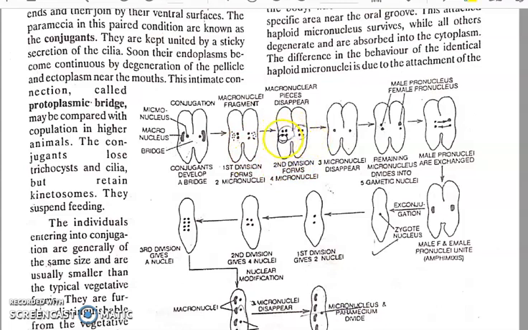Out of these four nuclei, three will migrate towards the anterior in both. Only one will stay, remaining attached a bit to the buccal cavity. The one that stays attached in both cases will survive, and the rest of the three which migrated towards the anterior end will die off. So only one will survive. The surviving one will now divide mitotically to produce two nuclei of different sizes. The smaller one is called the male pronucleus, and the larger one is known as the female pronucleus, in both the cases.